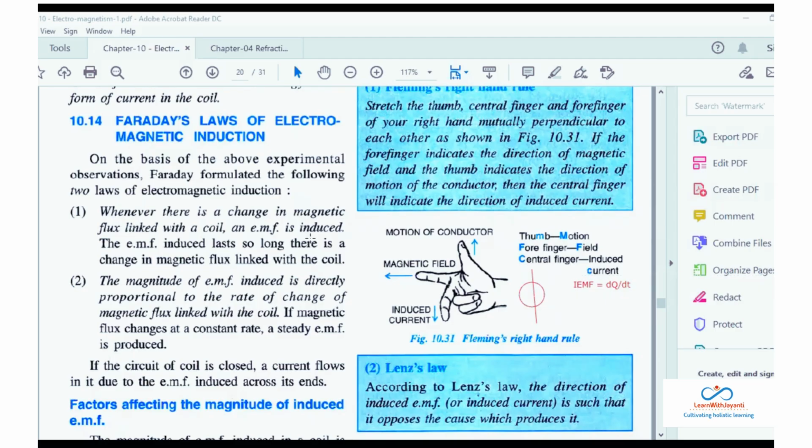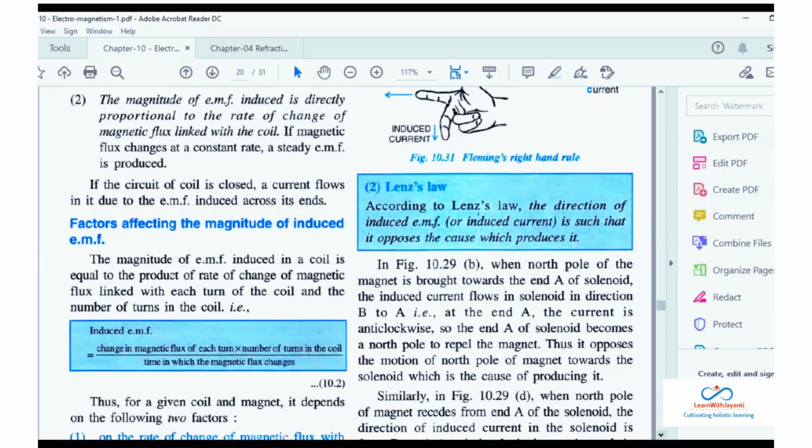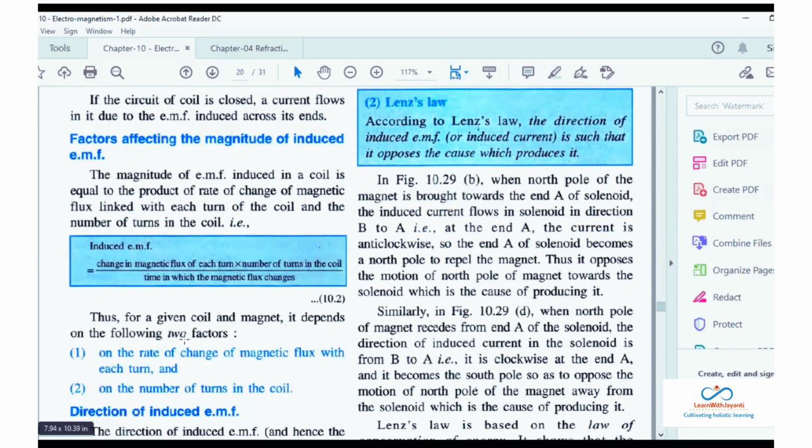Okay, now can anyone tell me which type of current is coming inside our home? Is it AC current or is it DC current? AC. Yes, through mains it is coming AC. Okay, now factors affecting the magnitude of induced EMF you already studied. So factors are what? Rate of change of magnetic flux with each turn, and number of turns. So जितना तुमने number of turns increase किया, what will happen? EMF will be more, and the current will be induced more.